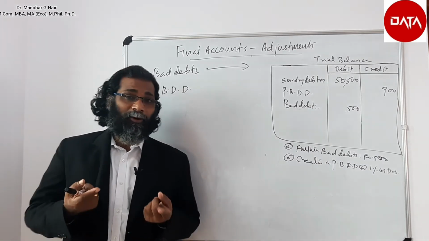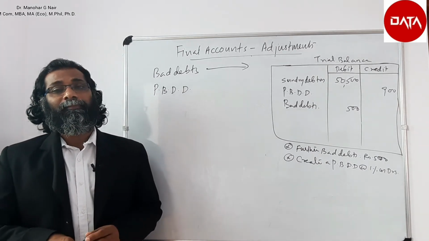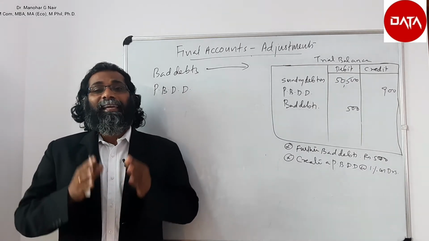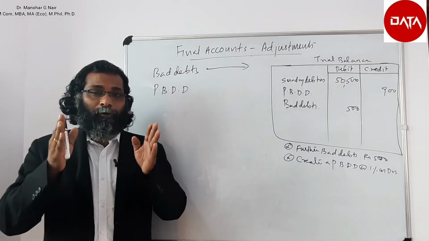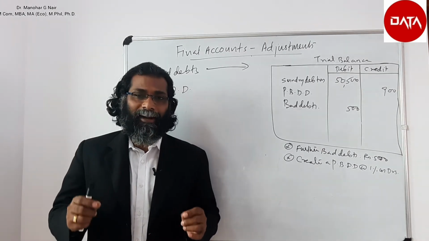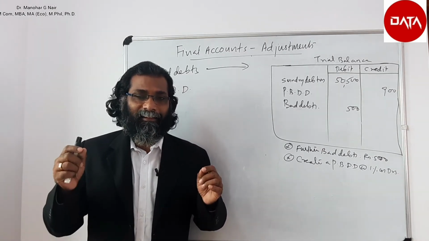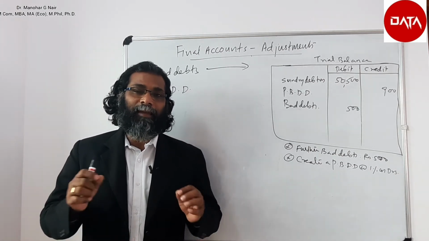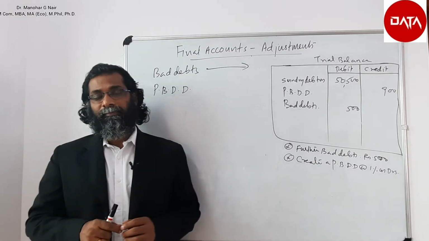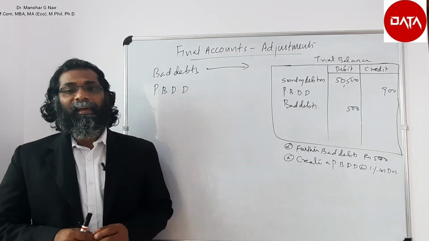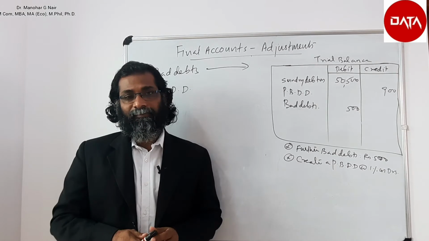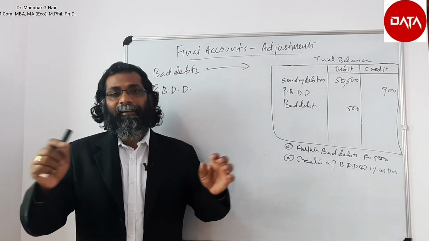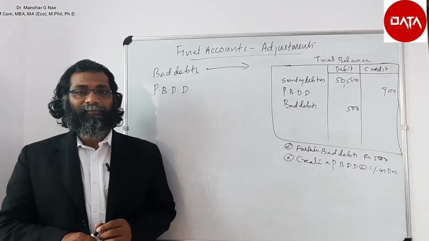But before the occurrence of the bad debt, based on the experience of the businessman, he may create a certain provision for bad and doubtful debt. If the provision for bad and doubtful debt is given in the adjustment, then we have to write that provision in the debit side of the profit and loss account. And in the balance sheet, it should be deducted from the sundry debtors, the asset side.